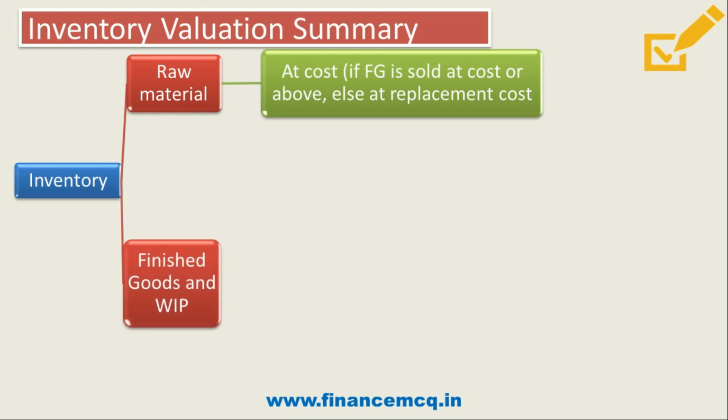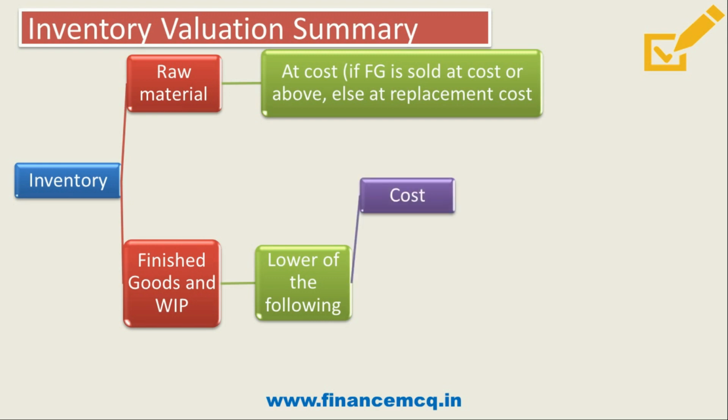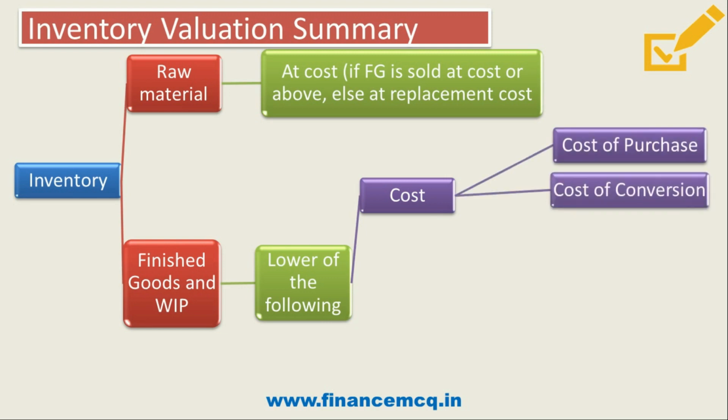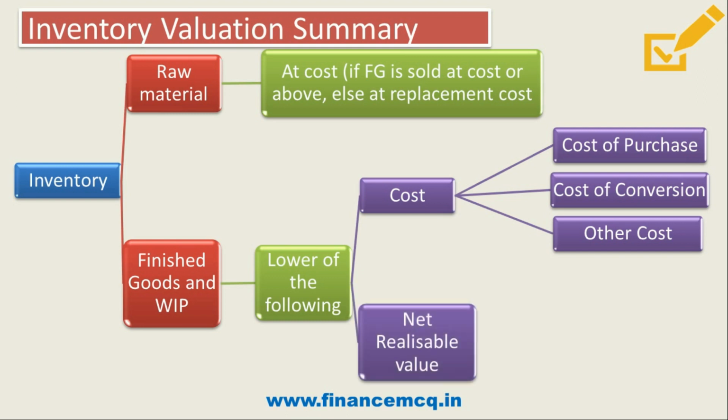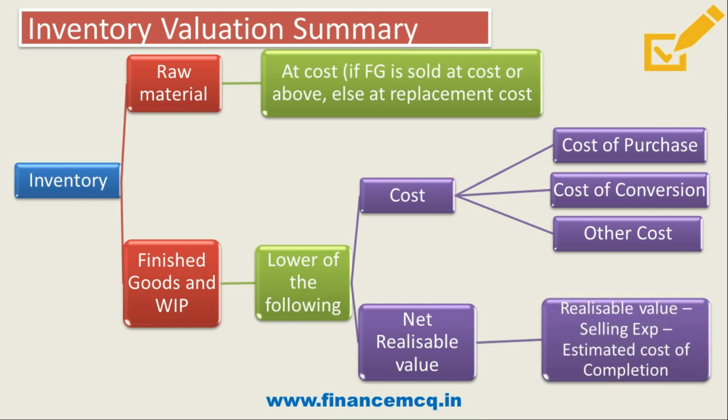Then our finished goods and WIP, that is work in progress, will be valued at the lower of the following items. Which ones are these? The first one is cost, and cost consists of cost of purchase, cost of conversion and other cost. And the second one is net realizable value, and net realizable value consists of realizable value minus selling expenses minus estimated cost of completion.